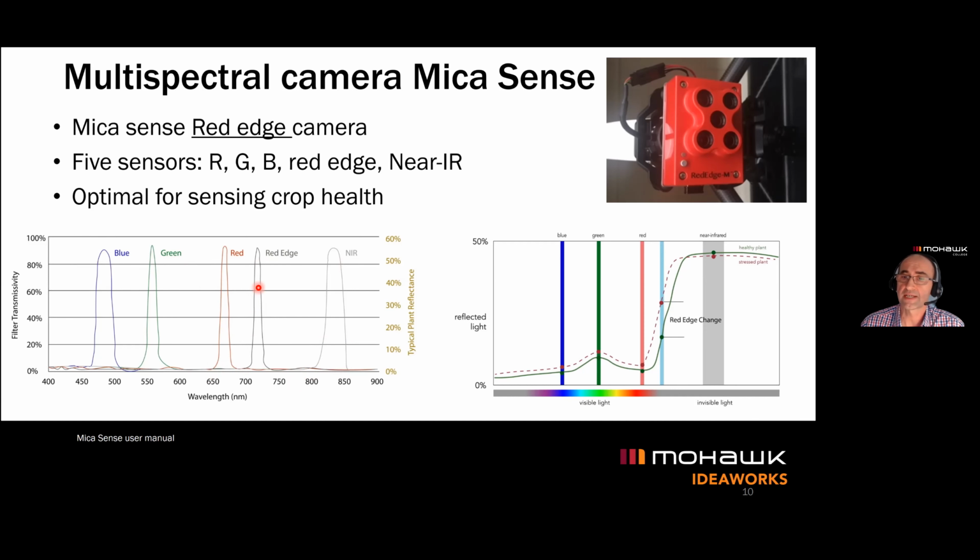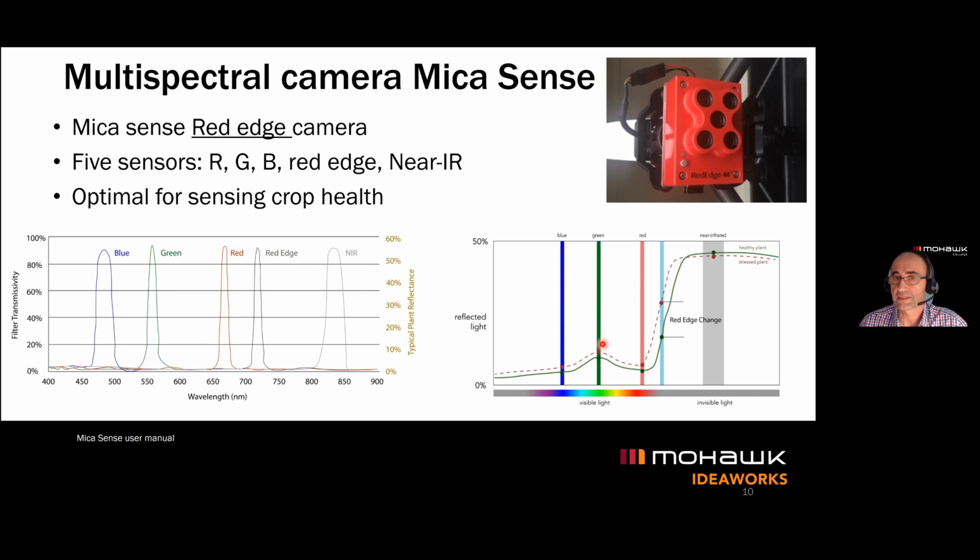On the right-hand side, we can see the response of the sensor for blue, green, and red. The red broken line is the vegetation that is stressed. There is something happening to the growth of the plant, and the green one is the normal, healthy plant. So why do we see green leaves? Because the reflectance is higher than the blue and red.